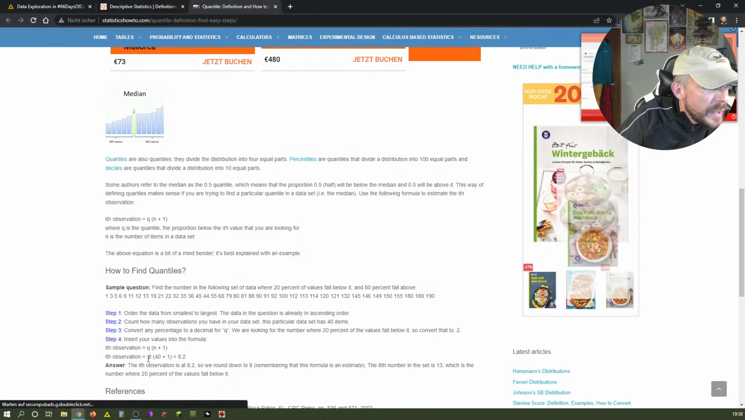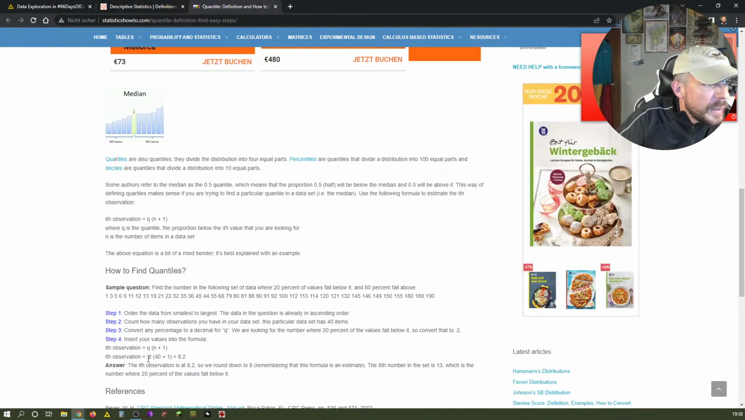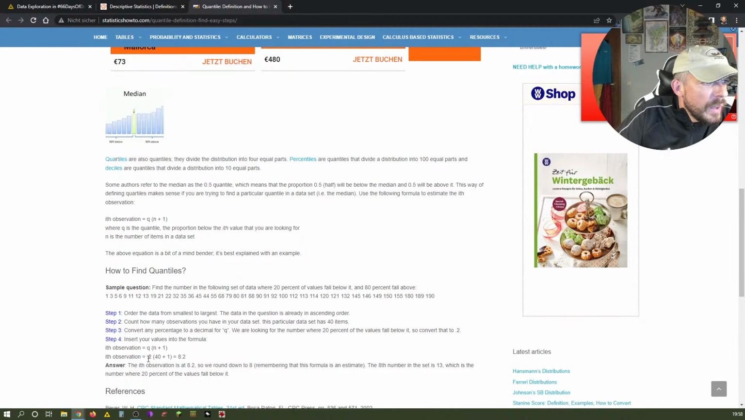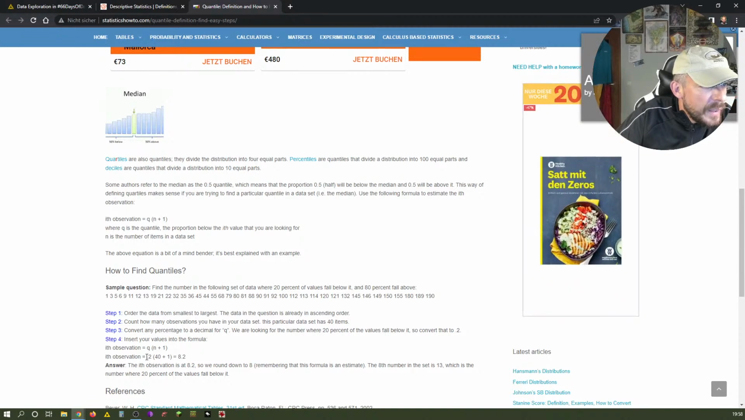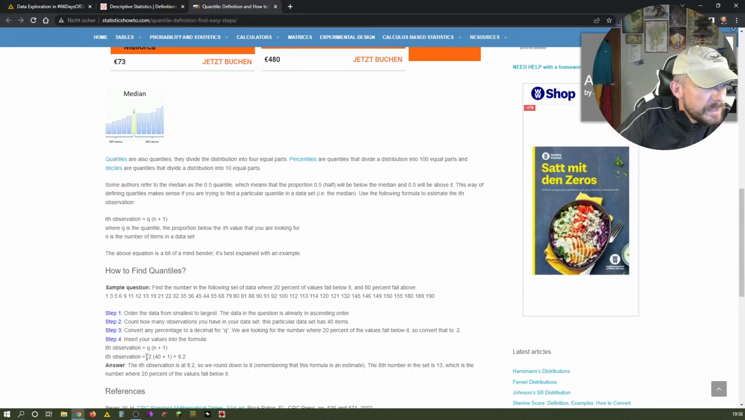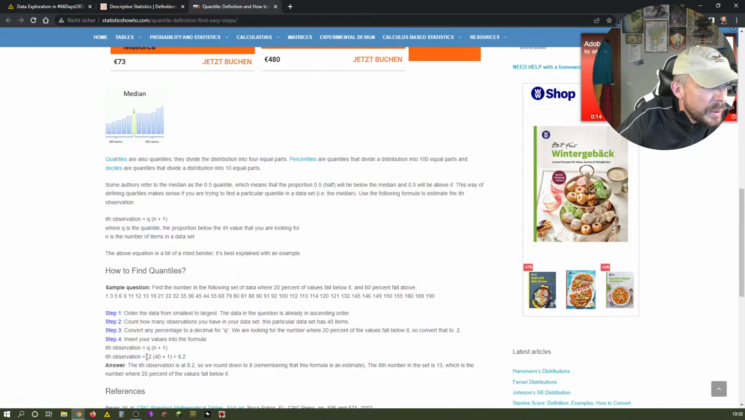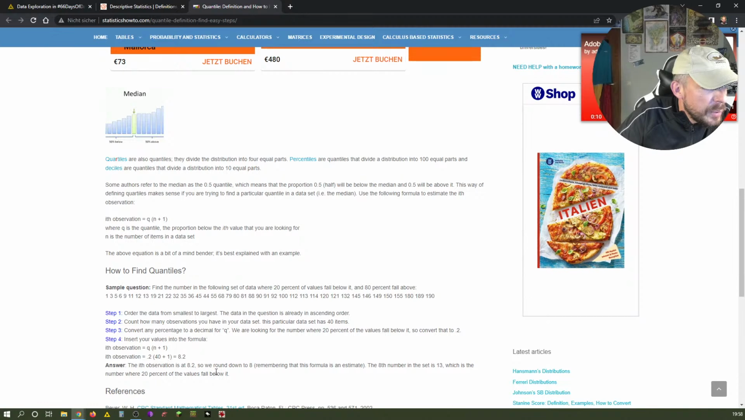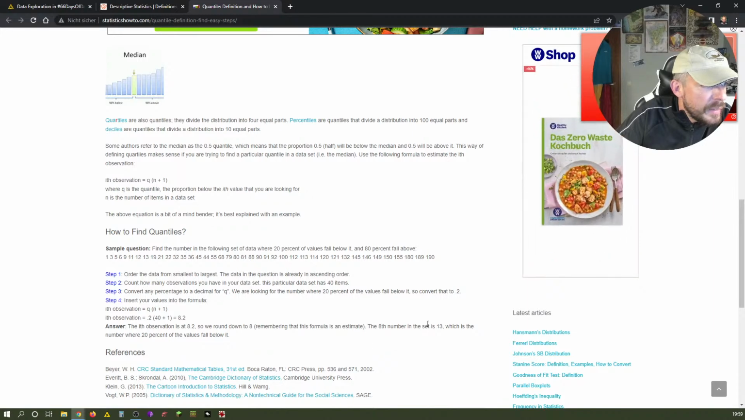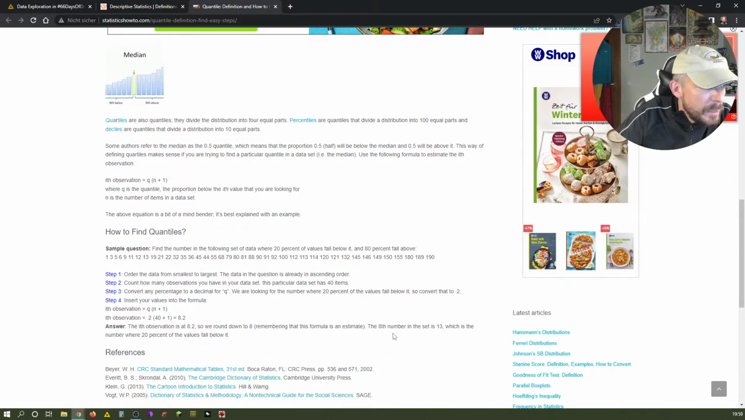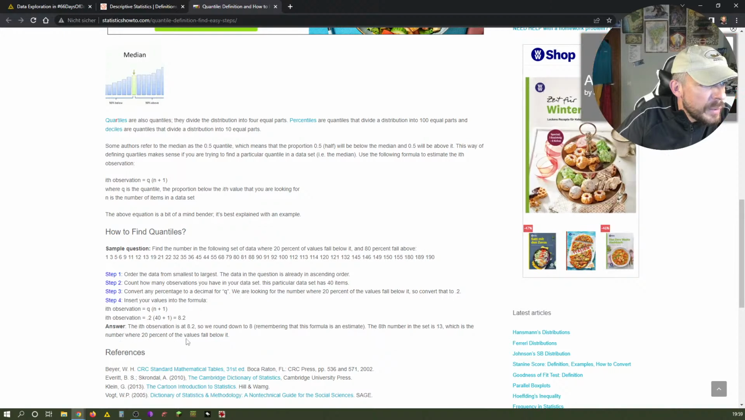So we basically want to have the number where 20% of the values fall below it. So that's 0.2 times 40 plus 1, which equals 8.2. It's at 8.2, so we round it down to 8, remembering that the formula is an estimate. The 8th number in the set is the 13, which is the number where 20% of the values fall below it.